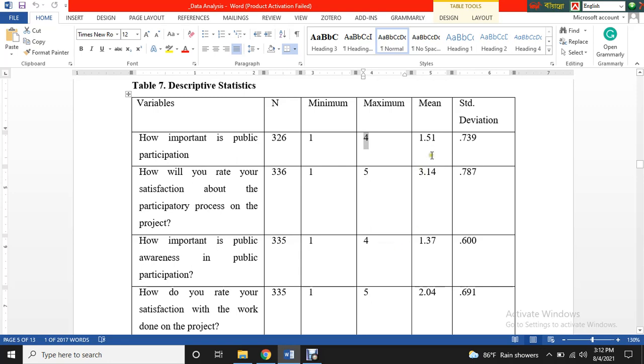So here is the mean. If the value is close to 1, that means it is very important, because 1 means very important, 2 slightly important, and so on. So if the value is close to 1, we can say that they agreed more. If the value is close to 5, say for example this one, that means they are not satisfied.